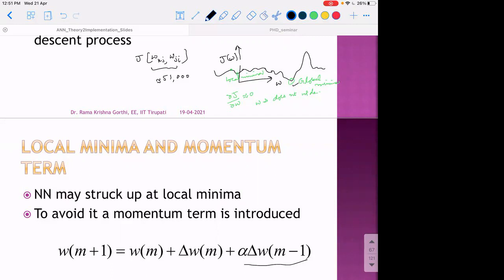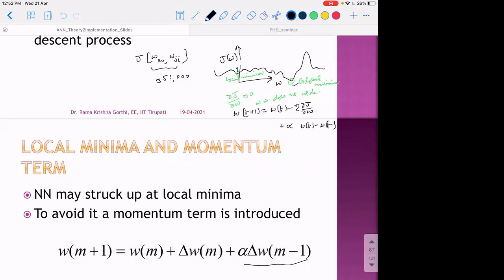Okay, so if we are here now, if we make a weight update, this will make only 0 update, because dou A by dou W is 0 at this location. Let this be location 1 now. See, as we discussed, alpha times we move in the direction in which we have been moving.